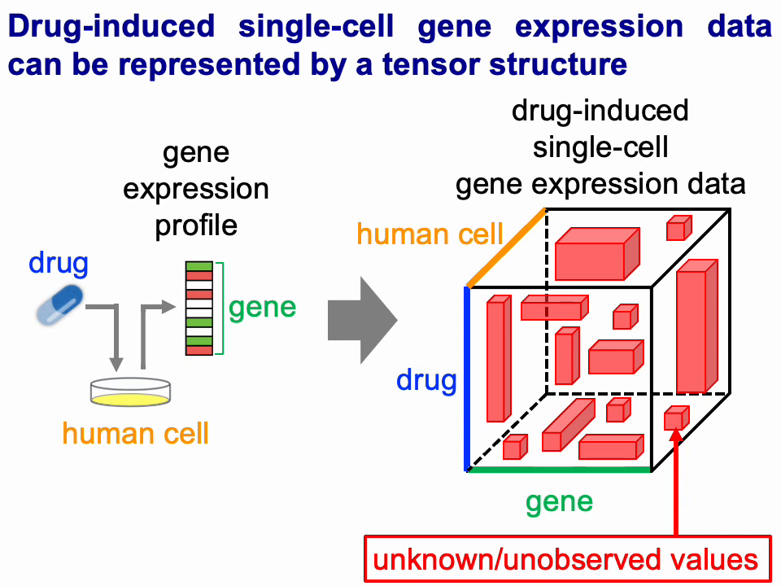Drug-induced single-cell gene expression data can be represented by a tensor structure. For example, a drug-induced single-cell transcriptome dataset comprising drugs, genes, and human cells can be represented by a third-order tensor. However, most parts of the tensor are missing or unobserved.